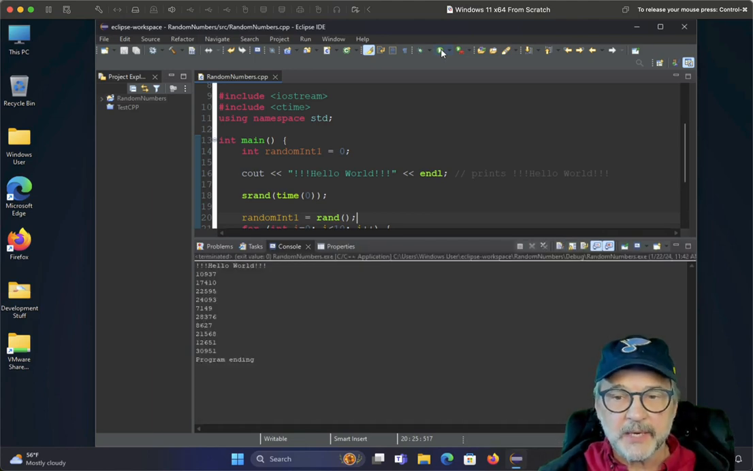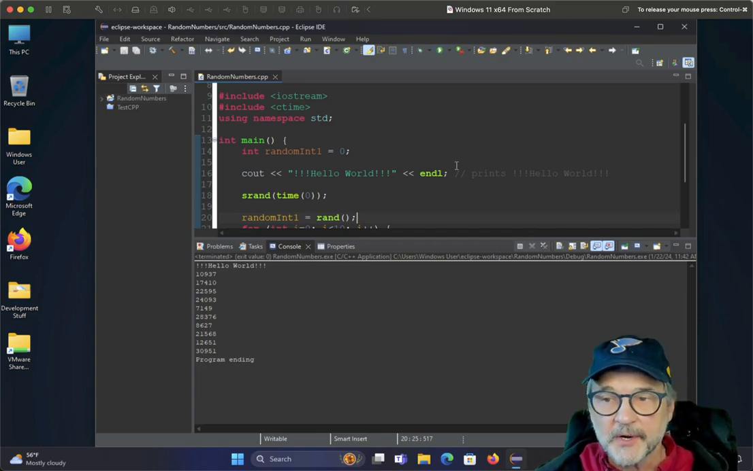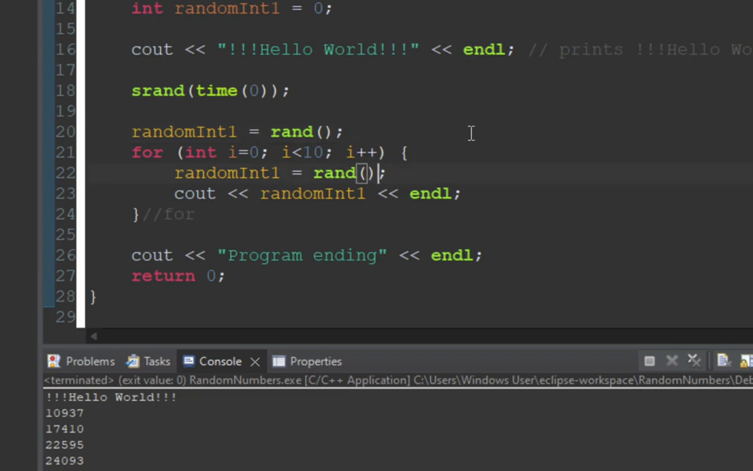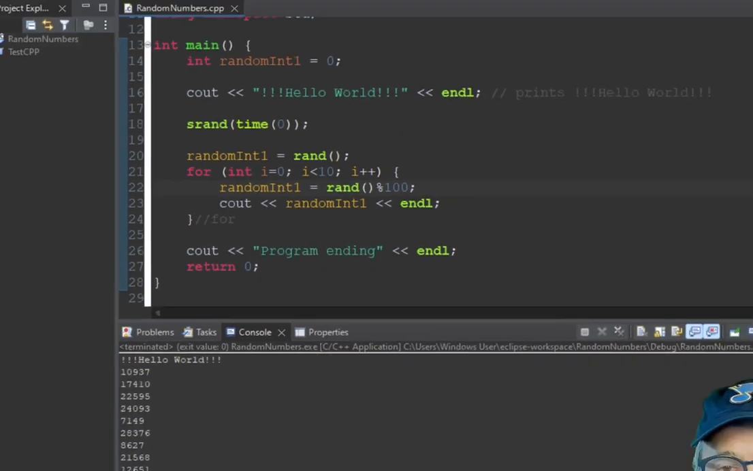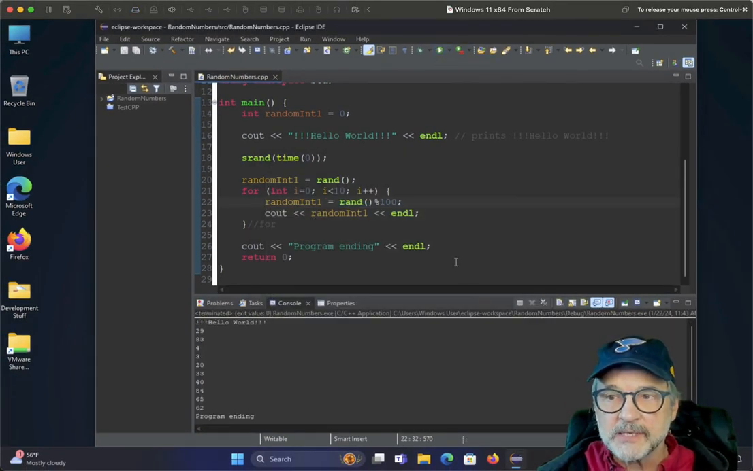Now these are just big integers, right? What if I wanted to say that I want an integer that is no bigger than 100? So what I could do is, instead of saying just the random function, I could say modulus 100. Now this means that every number that it generates, it'll divide it by 100 and take that remainder. And so the number will be anywhere from 0 to 99 every time. Let's go ahead and test that. So that's going to limit the size of your random number. And so you can see the numbers have changed quite a bit. Now they're between 0 and 99.